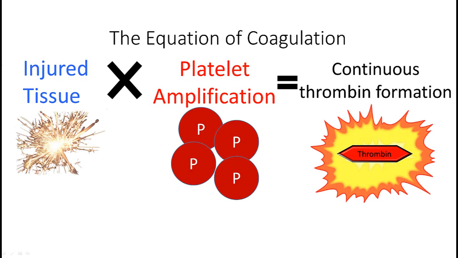At this point, you should wonder, isn't this just one more system to memorize? How does this equation help me to make clinical decisions? Well, if we look at coagulopathies, we find that both hyper and hypocoagulable states are products of over or under production of thrombin. Thus, every time you encounter a coagulopathy, you should first ask, what is going on with thrombin generation? This equation then breaks down the causes of altered thrombin production into pathologies of spark generation and platelet amplification.